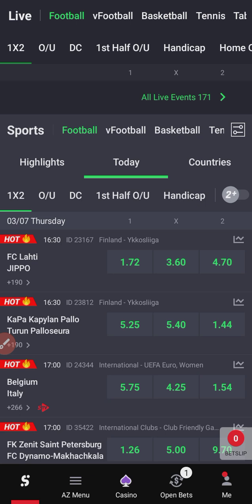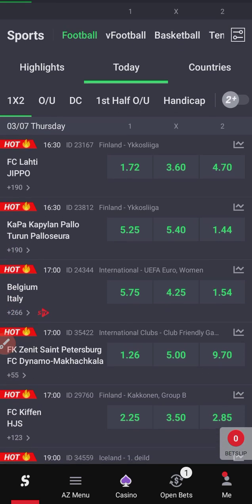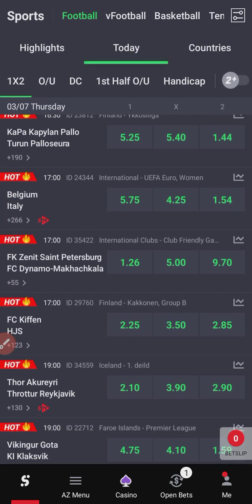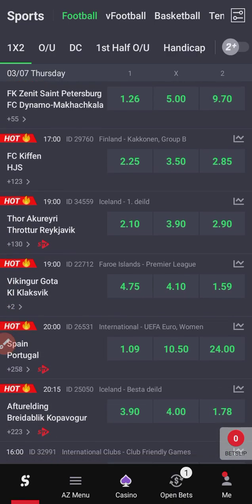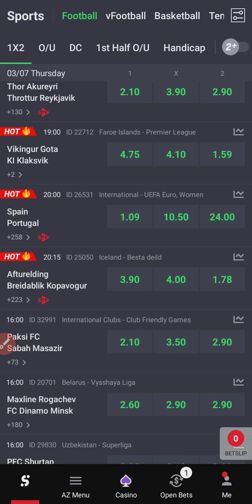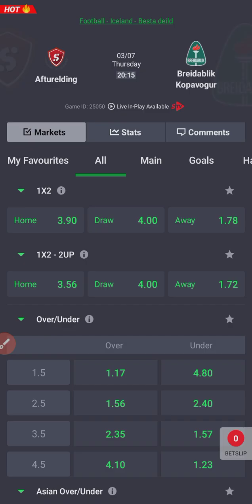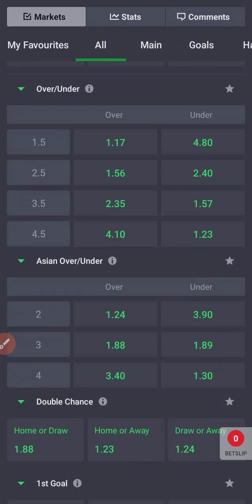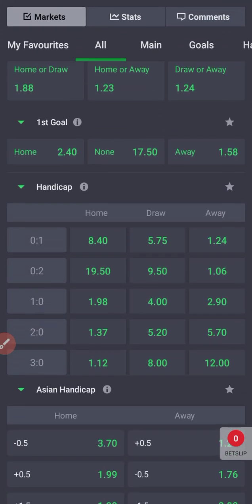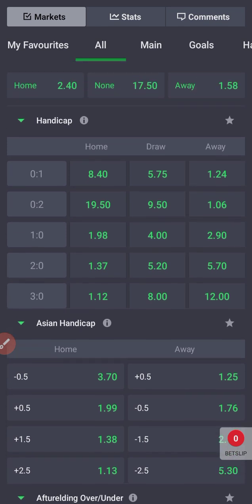So I will quickly look for a game here that has more markets. Now I'll be going with this game from Iceland, Breidablik. Let me tap it to open, so we'll make the explanations from there. Now we have it open. Now I will head over to the all tab and look for the handicap and Asian handicap. That is what we are explaining.